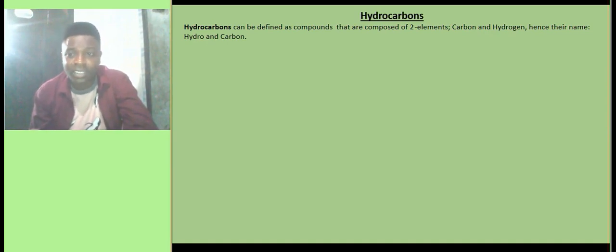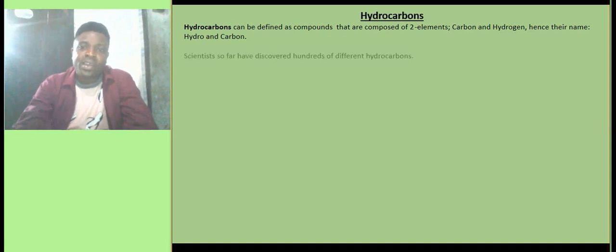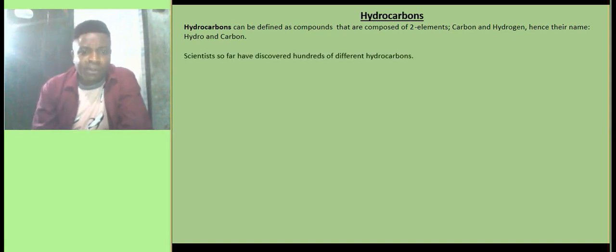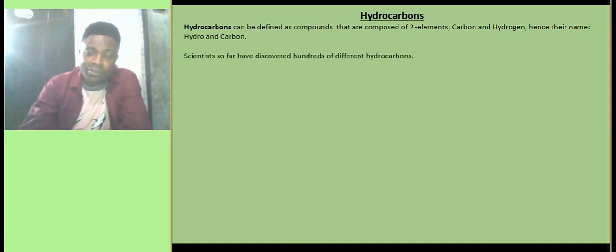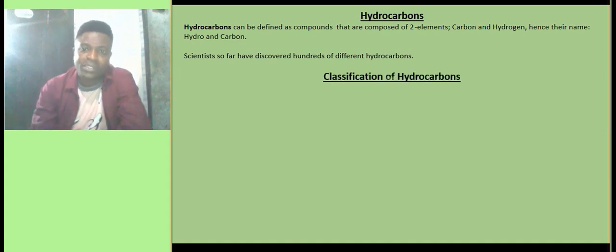We have the hydrogen and also the carbon atom, but that does not mean that sometimes other atoms or elements may not be found, especially when the hydrocarbon has reacted with other elements and atoms. The hydrogen atoms will be replaced by these new atoms they reacted with. Scientists so far have discovered hundreds of different hydrocarbons.